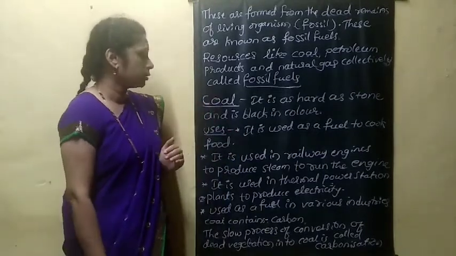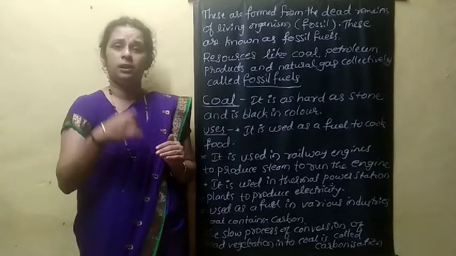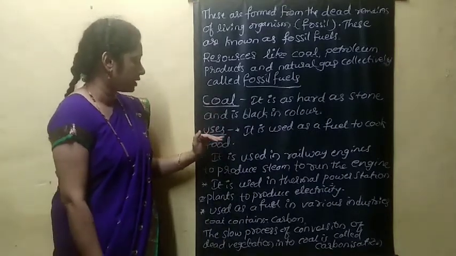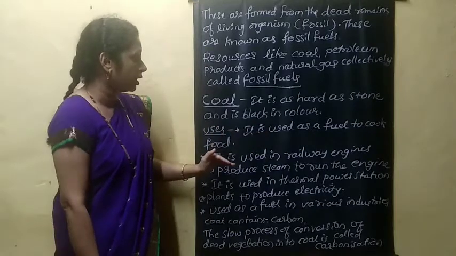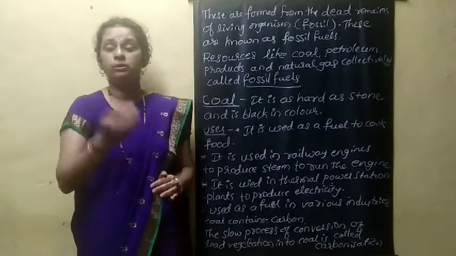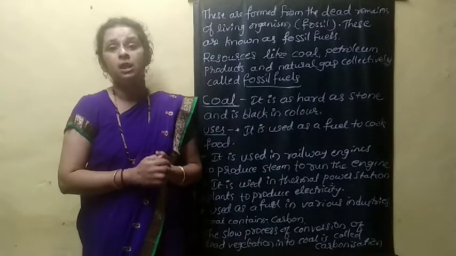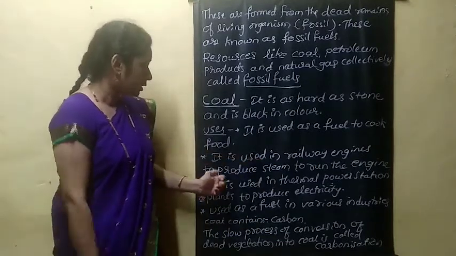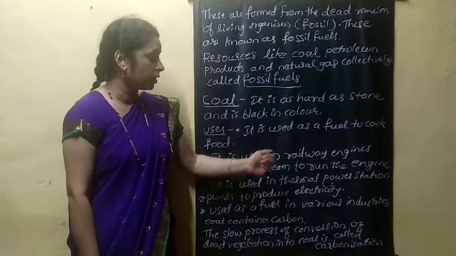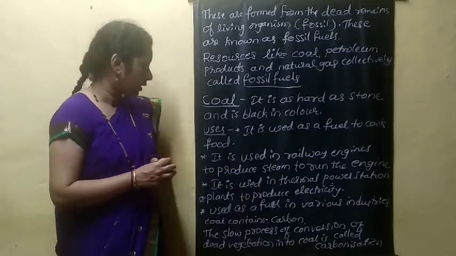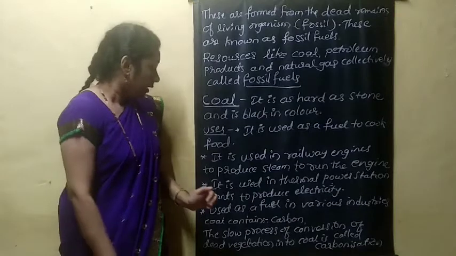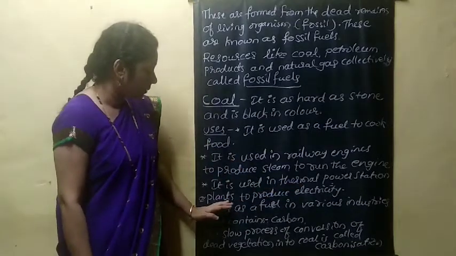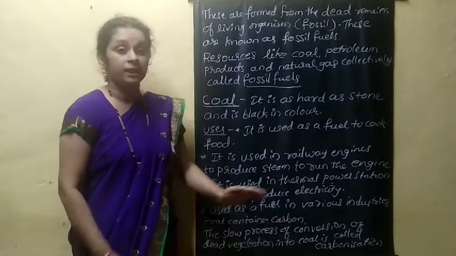And this coal is used in different fields, for different purposes. What are the uses of coal? It is used as a fuel to cook food. It is used in railway engines to produce steam to run the engines, in earlier times. It is used in thermal power stations or thermal power plants to produce electricity.